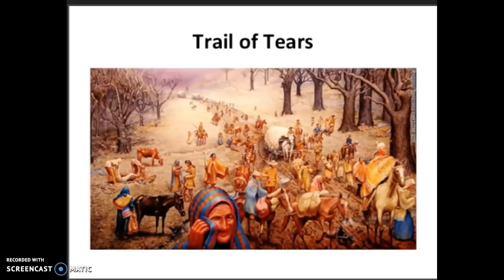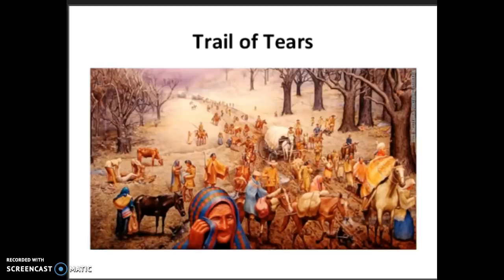So Jackson gave the Cherokee 5 years to move on a voluntary basis, and after those 5 years, any Cherokees that remained were forced out of their homes. While only about 2,000 Cherokee, quote unquote, voluntarily left, the other 17,000 were forced to remove.